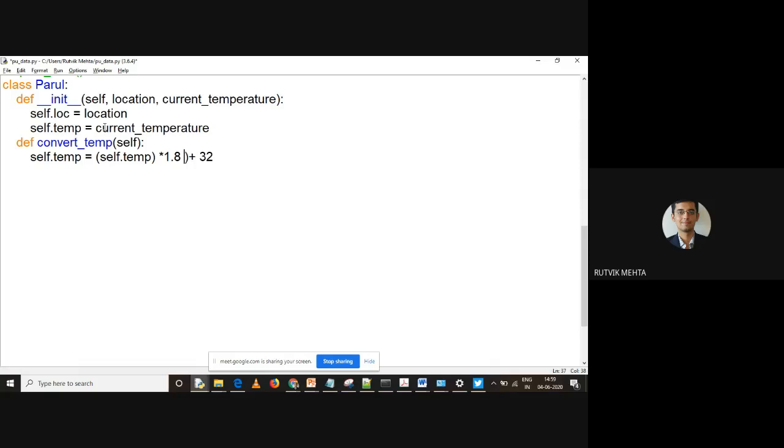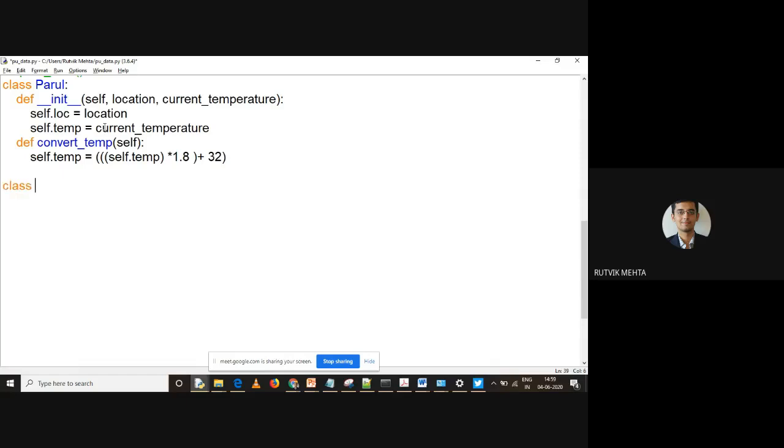So let me just put brackets so that there is no issue with precedence. It's a standard way to work with it, right? Okay, so we are done with it. We have converted our temperature, and we have stored it again in the same variable, right?